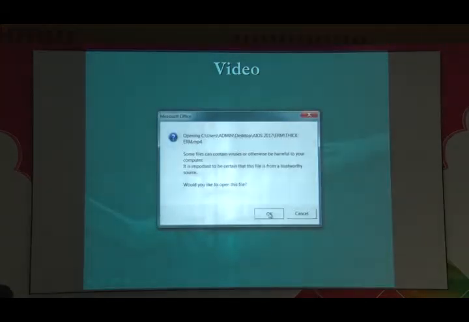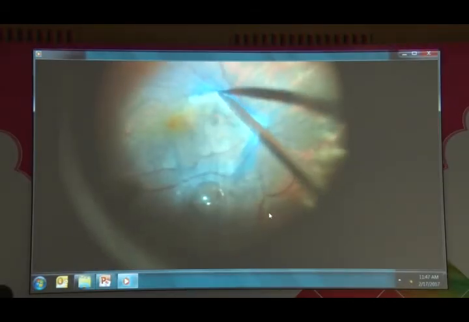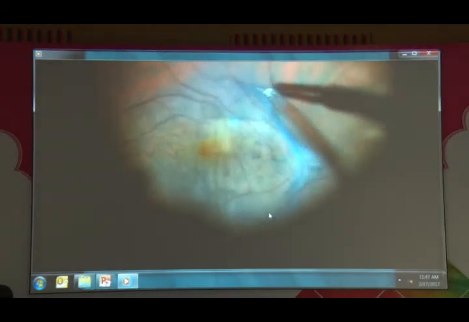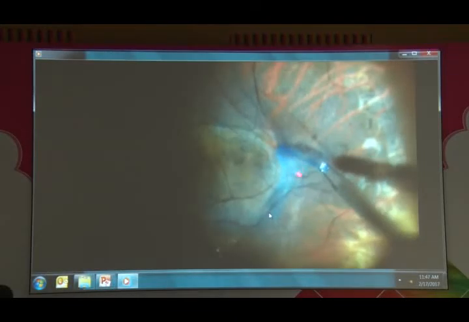This is another patient of epiretinal membrane. We have done a VR surgery in this patient, and now what we have done is a fluid air exchange, and I am putting a reti-blue to stain the epiretinal membrane, which will define where the epiretinal membrane is. You can see I am creating an edge with a 25 gauge MVR. Once the edge is created, it is held with the help of an Eckhart forceps, and you have to peel this membrane tangentially. You can see beautifully how the membrane is getting peeled from the retinal surface.